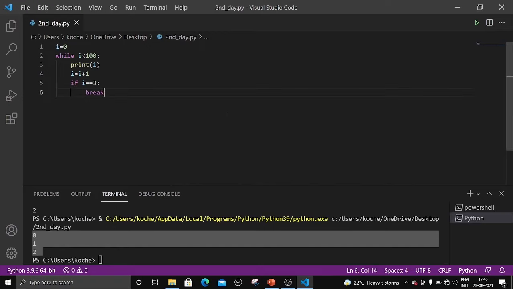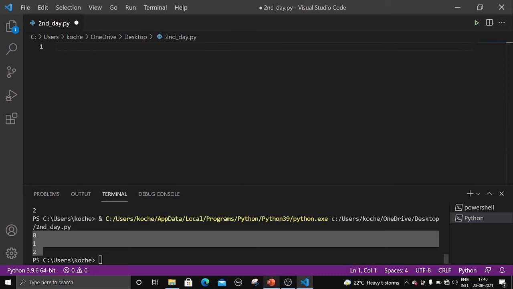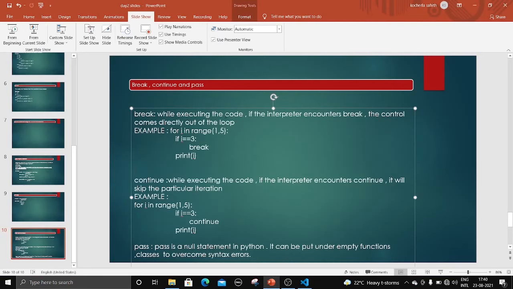So this is how you use break in the for loop and while loop. Got it? I hope you guys got the importance of the break. Now let us go back to continue, right? Let me read the statement first. While executing the code, if the interpreter encounters continue, it will skip the particular iteration, right?